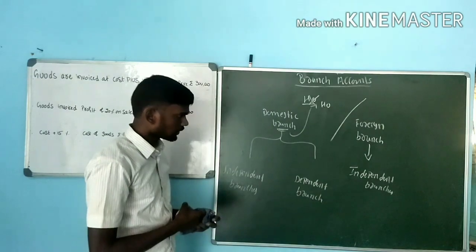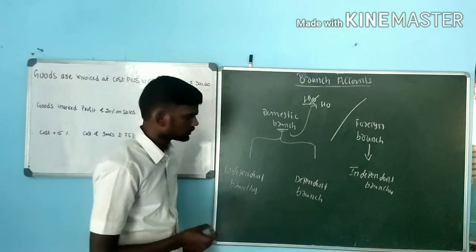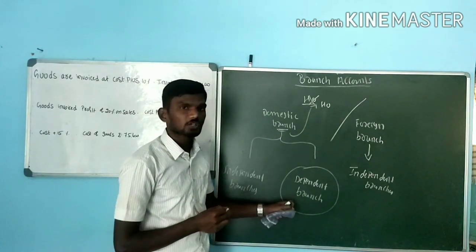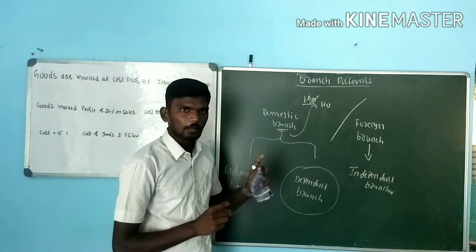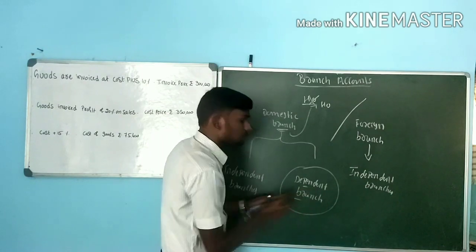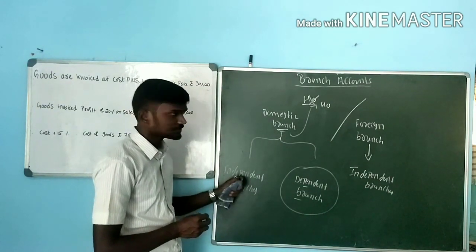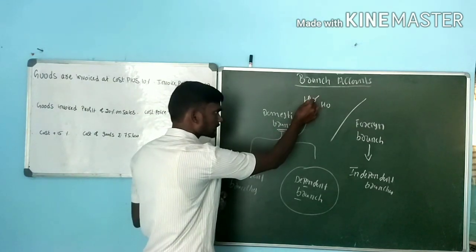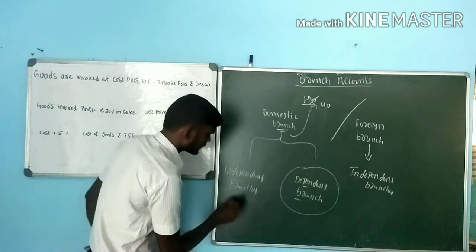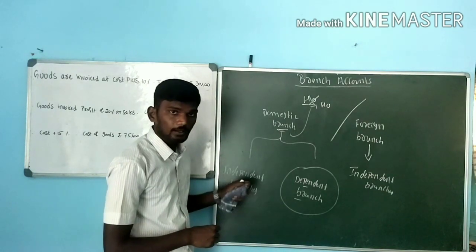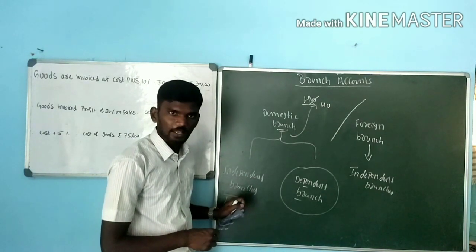Next, from your examination point of view, we are going to discuss only the books of account of dependent branches. How are you going to prepare the books of accounts of dependent branches? Independent branches are not controlled by the head office, so they prepare a separate set of accounts, that is trading account, income statement, and balance sheet.